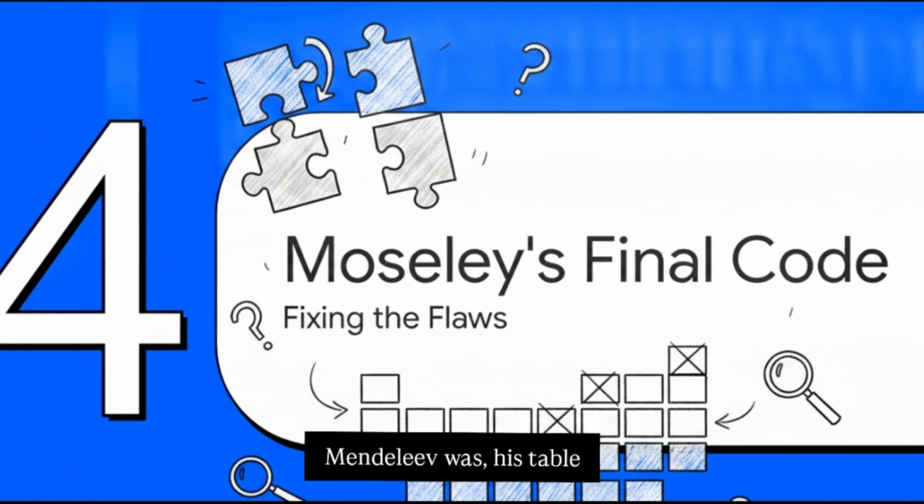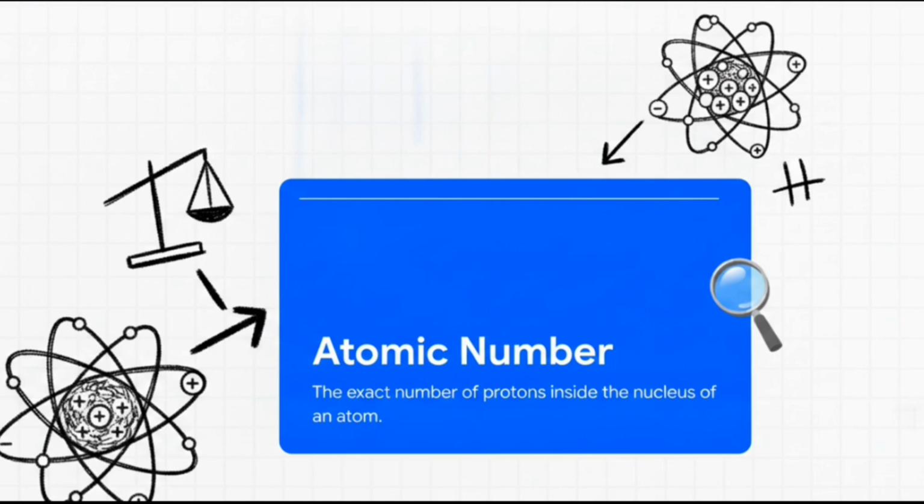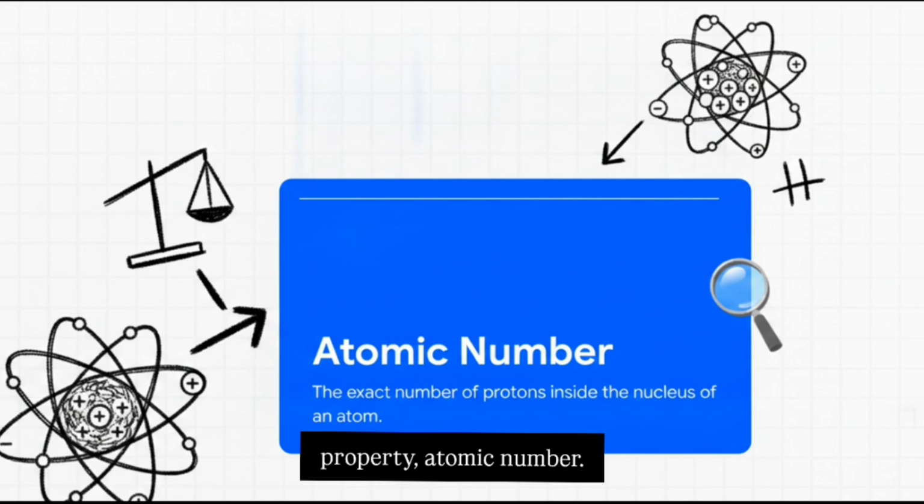Because as brilliant as Mendeleev was, his table still had a few frustrating flaws and discrepancies. The puzzle was 99% complete, but a few pieces were jammed into the wrong spots. To understand the ultimate fix, we just need to clearly define two terms. Up until now, everyone was sorting by atomic mass, which is essentially just the weight of the atom. But there's another property, atomic number. And this isn't about weight, it is the exact specific number of protons located inside the nucleus of an atom.